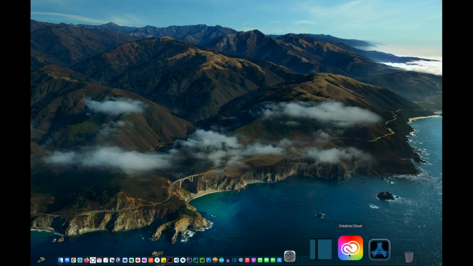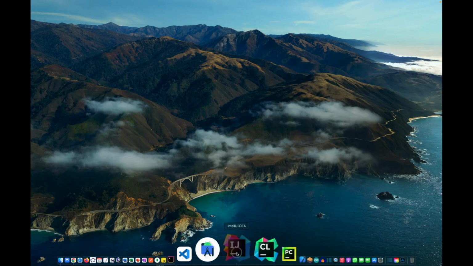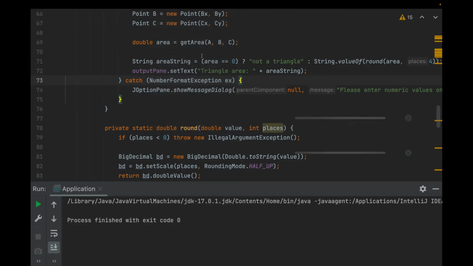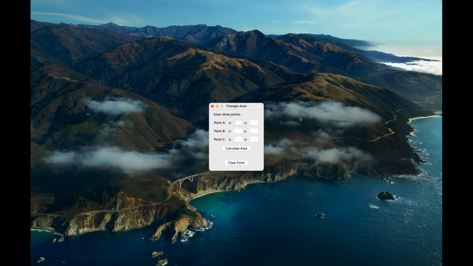Let's run it again and see what it does with different inputs. I'm going to go back here and click run. And let's try 0.8, 2, or 3, 5, 1, -2, 0, or 0. There we go. And it gives us a triangle area of 9.1. That's really great. Let's see what happens if we do points that are obviously in a line. 1, 0, 2, 0, and let's say 7, 0.